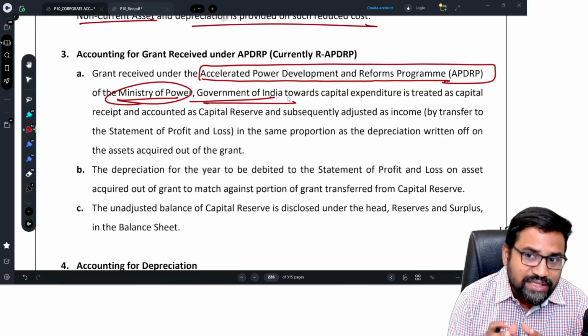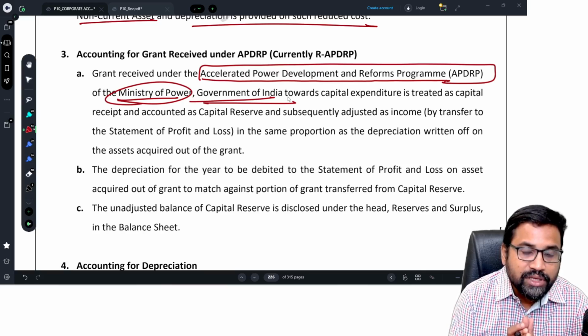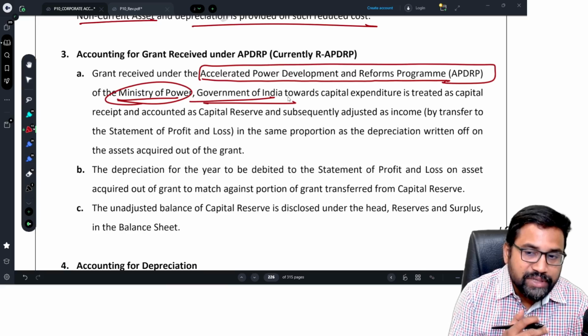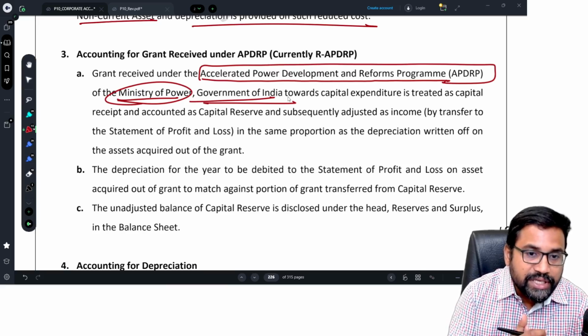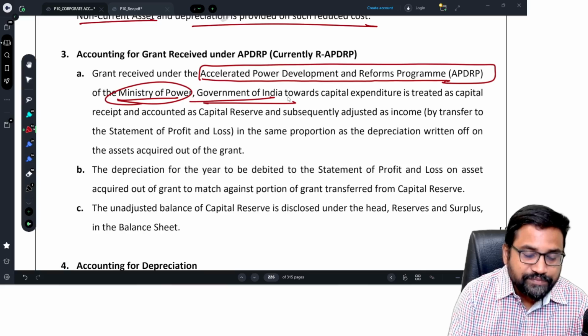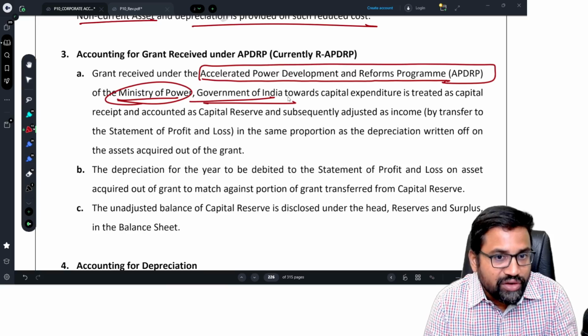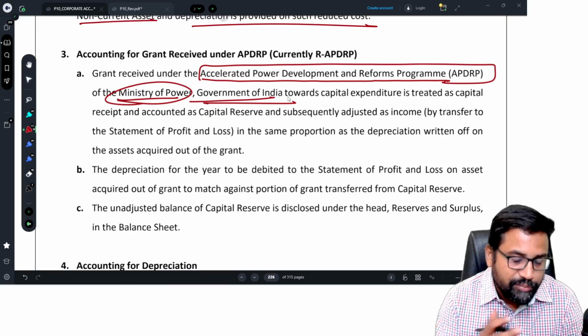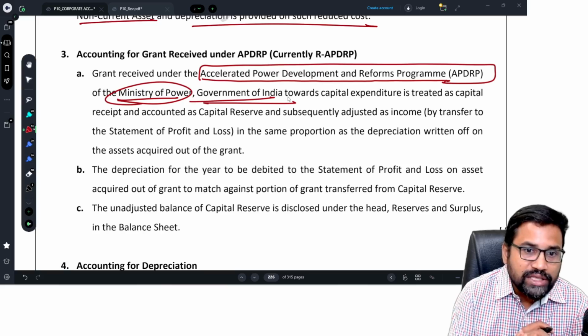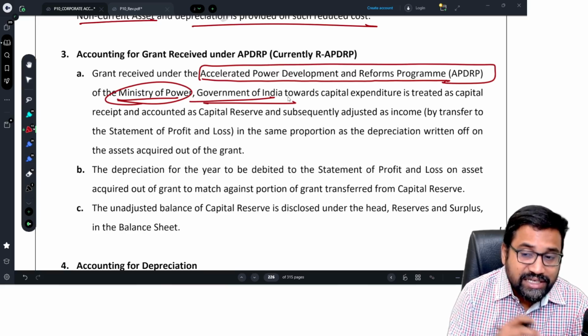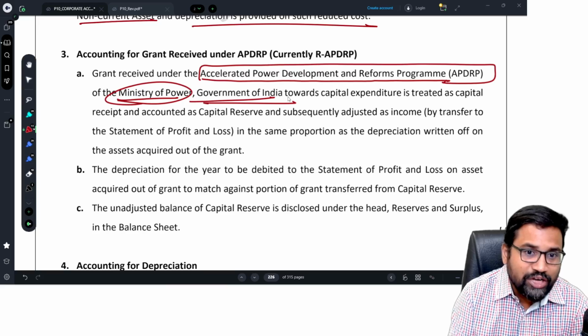The main object of this program is to support the state governments and the electricity companies with grants, because a lot of capital expenditure is required for laying electricity towers and purchasing electricity equipment. It's a very costly affair.